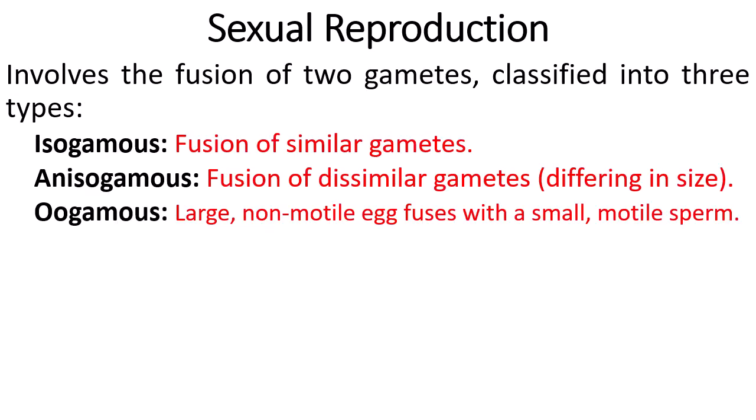Then sexual reproduction in algae is of three types. One is isogamous, second is unisogamous, and third is oogamous. Isogamous means fusion of similar gametes. Unisogamous means fusion of dissimilar gametes. And oogamous means a large non-motile egg fuses with a small motile sperm. This is called oogamy. So all three types are present in algae as far as their sexual reproduction is concerned.